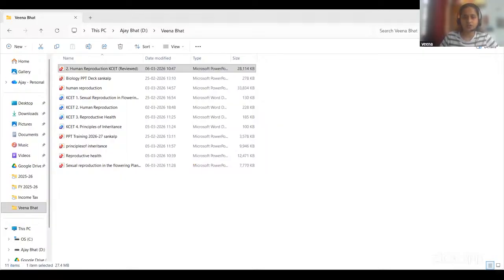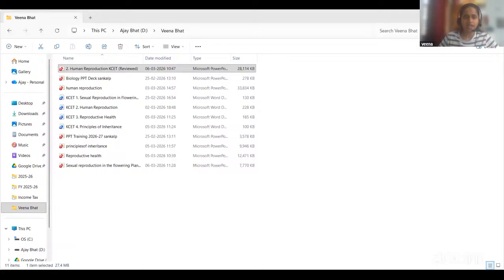Let's solve the question, fourth. Match the following. Select the correct match. So here there are two columns. In the first column they have given the questions, and in the second column they have given the answers. So first one is Sertoli cells.